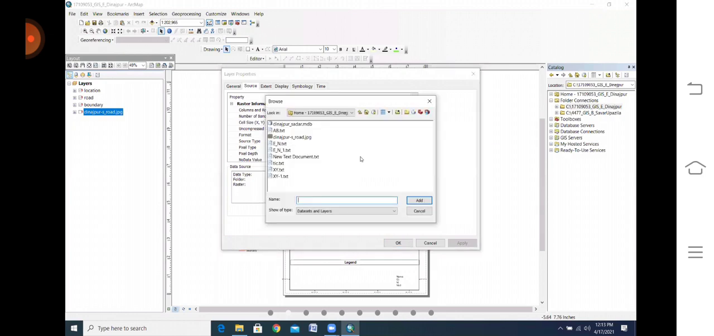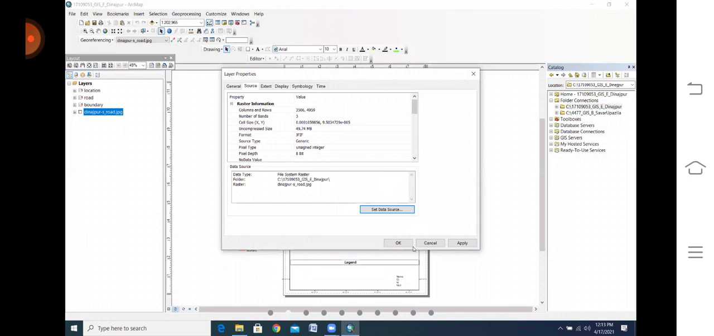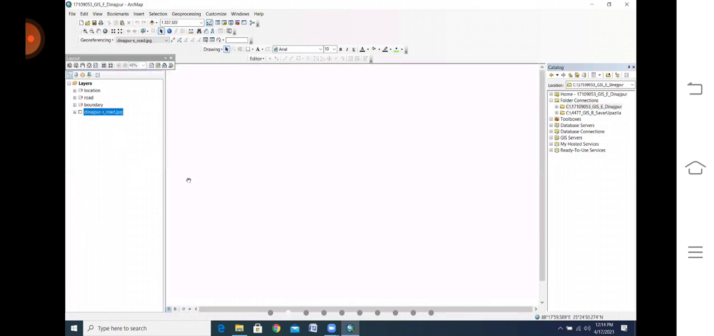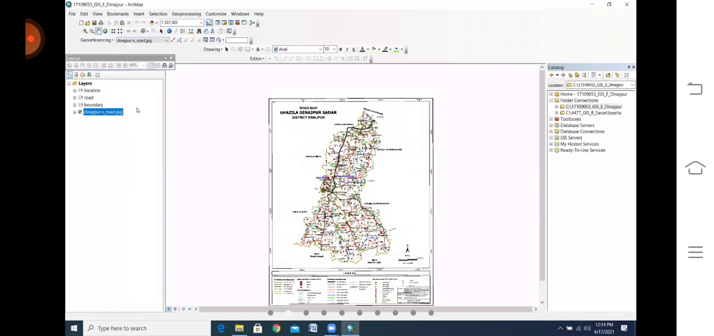Then go to your Dinajpur. Look, this is the folder connection and your Dinajpur, and your JPG. This is your JPG, you need to add it. When you add your JPG, then your georeferencing opens and also that JPG. So listen, another thing, everyone.